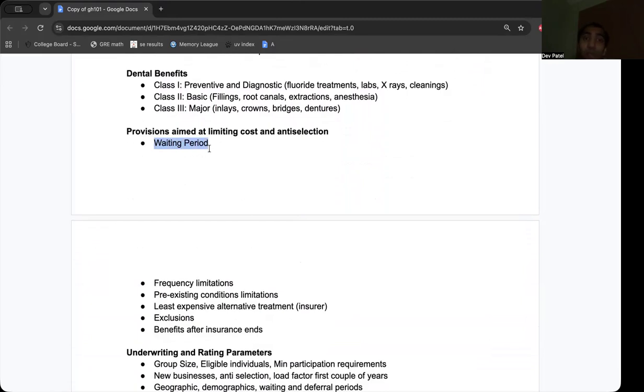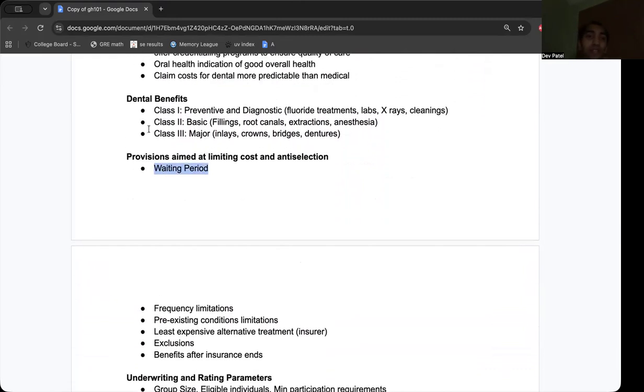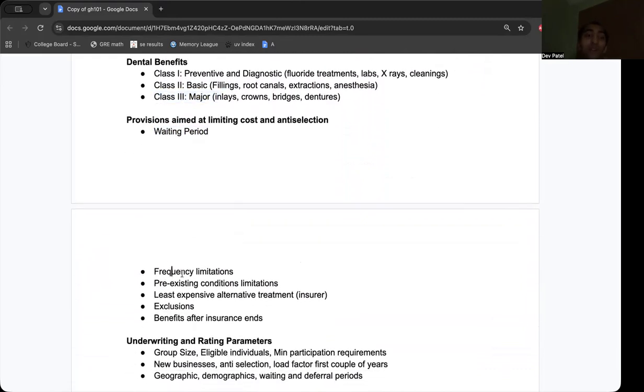Waiting period. So this waiting period is essential because you don't want people, just as soon as they get dental coverage, to immediately use their services, and then you have increasingly high costs within the first 2-3 months. So we have this 6 month waiting period for, let's say, class 3 services. We have these frequency limitations, say you can't use this service more than X amount of times. There's this pre-existing condition, someone already had, let's say, a missing tooth, and then they just got dental coverage and they want to immediately repair that. So we have this pre-existing condition limitation.